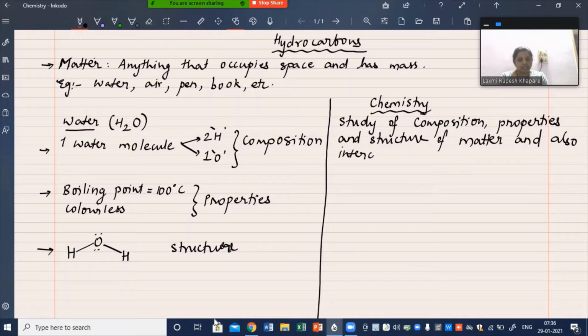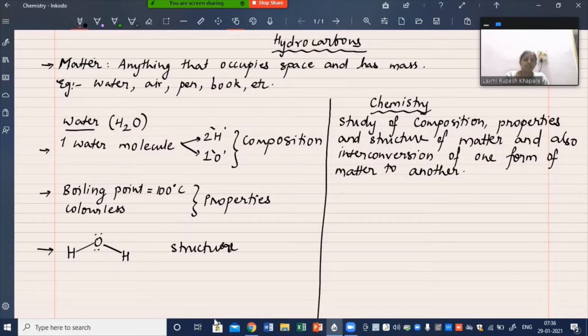interconversion of one form of matter to another. So this becomes the definition of chemistry. Study of composition, properties and structure. You can remember it as CPS. Study of CPS of matter and also interconversion of one form of matter to another.